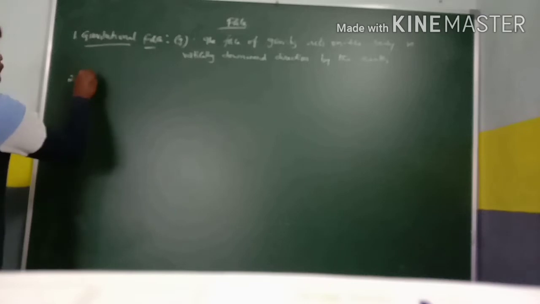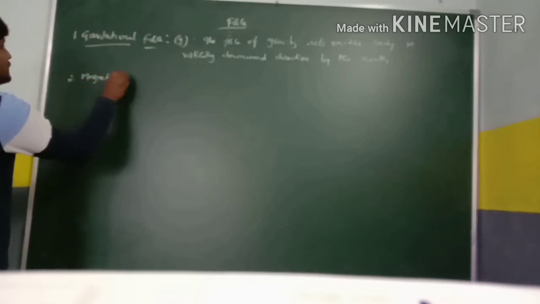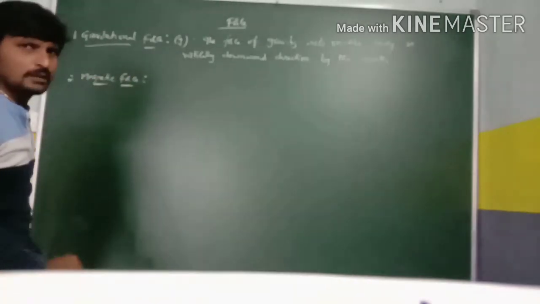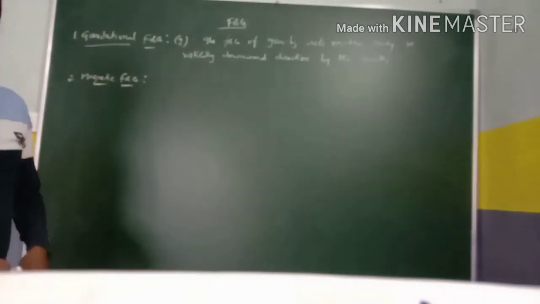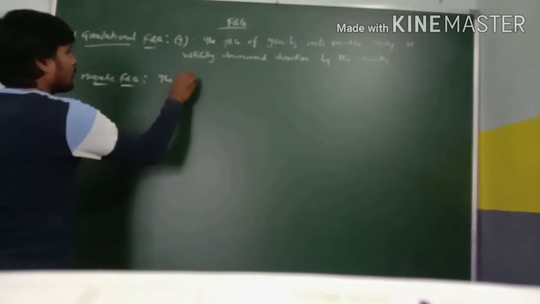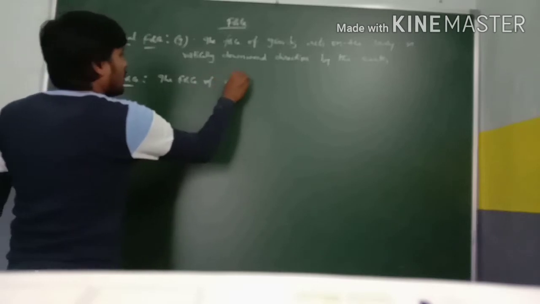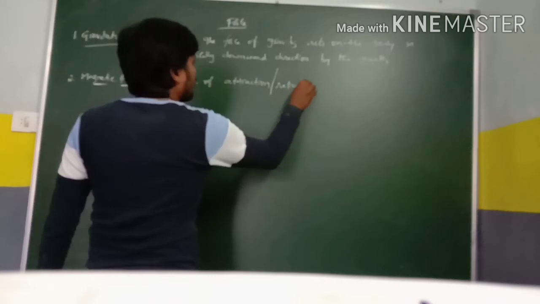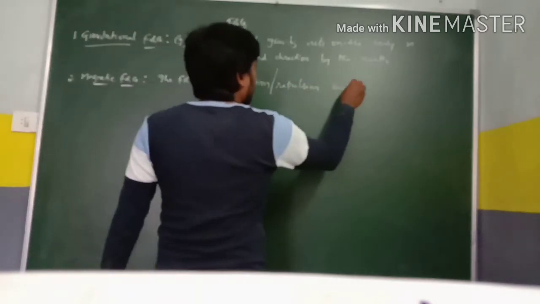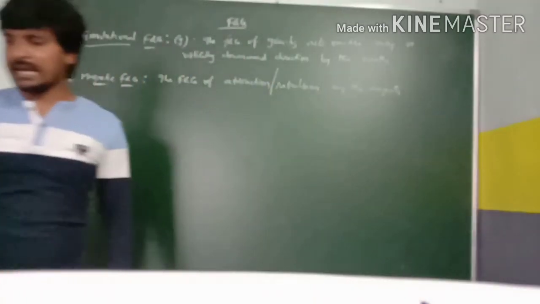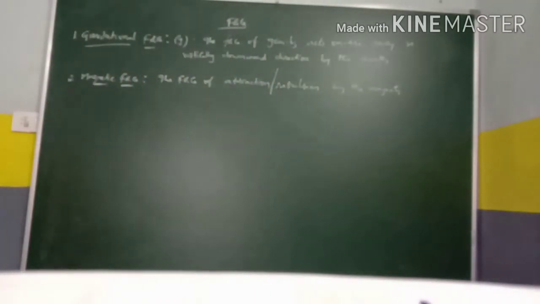The second one is magnetic force. As you know, a magnet attracts magnetic materials and other magnets. So it is the force of attraction or repulsion by the magnets. A magnet attracts magnetic materials like iron, and a magnet also attracts other magnets.